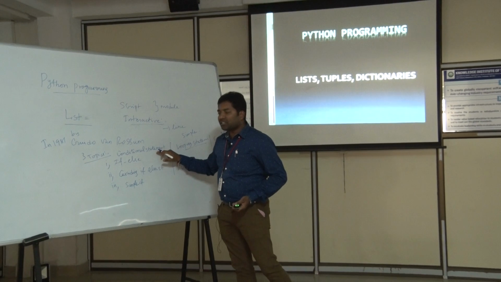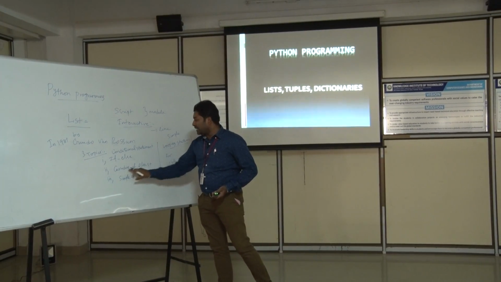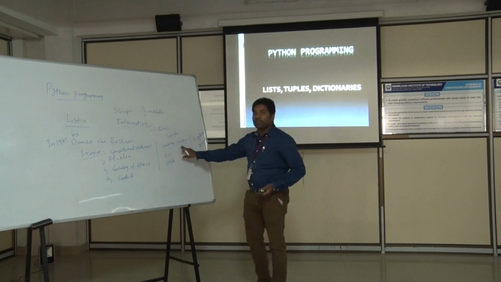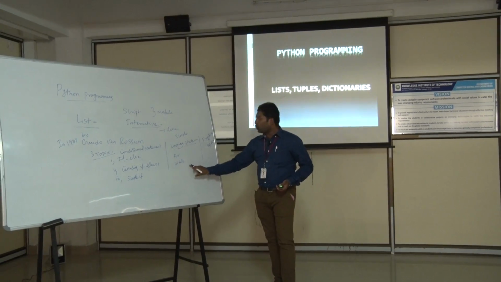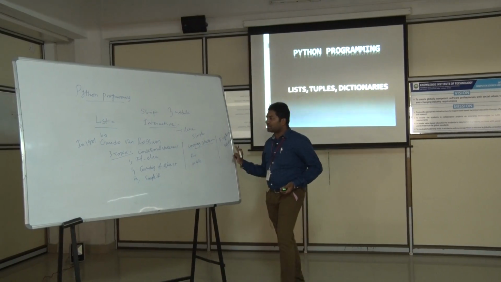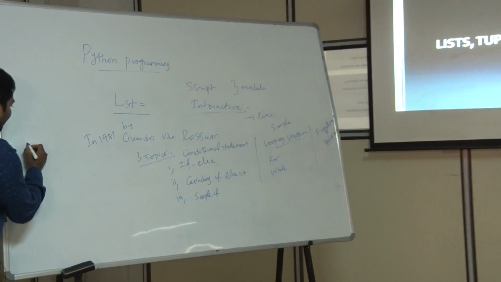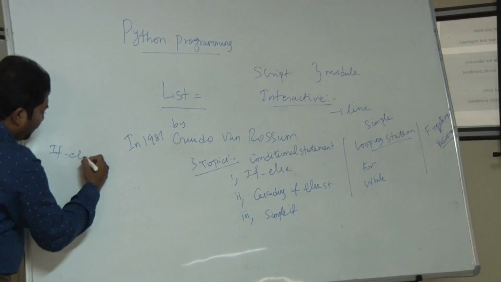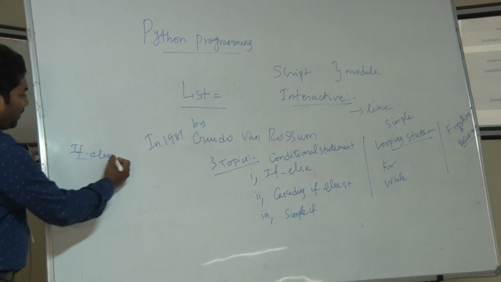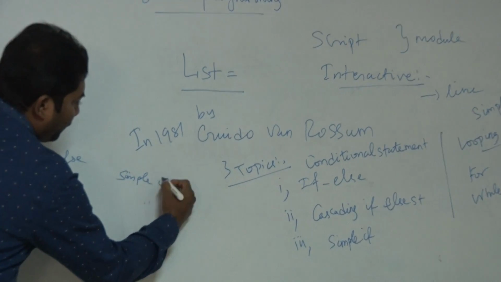That is conditional statement. In this it starts with simple if else, then cascading if else condition. Then looping statements, for and while. And in functions and recursion, we need to see some part. So I will tell you first the conditional statement. In conditional statement, if else. Before going to if else, we need to concentrate on simple if.